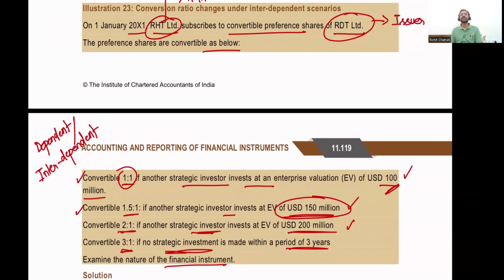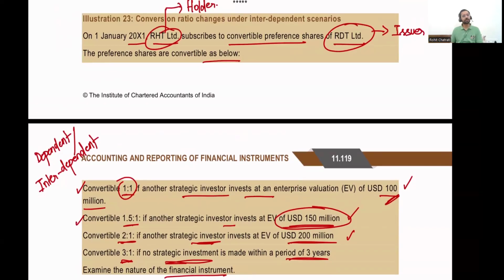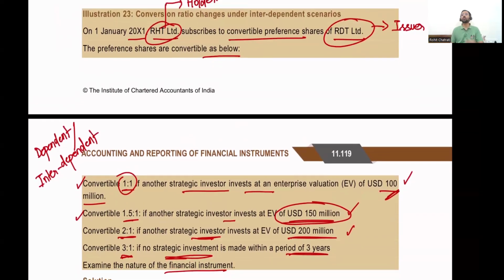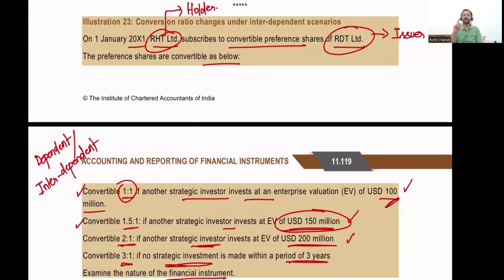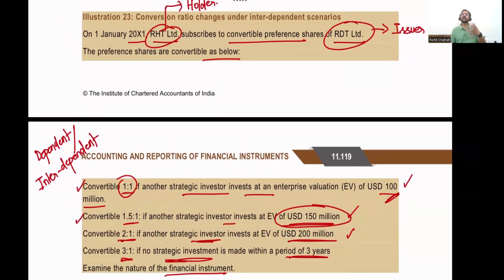Now, what the guidance states is, in case of interdependent events, do not look at it as four different subcontracts. Unlike illustration 22, where we broke it down into four subcontracts and then evaluated each subcontract, over here, because the conditions are interdependent, do not break it down into four different contracts. Consider this entire convertible preference share as a single contract and see whether it satisfies the obligation to issue a fixed number of equity shares.